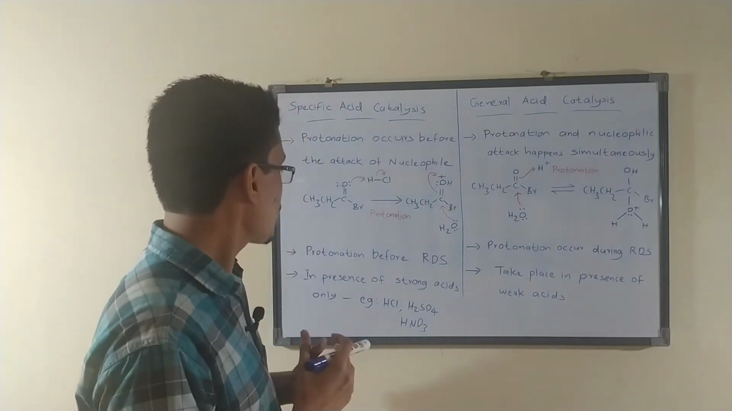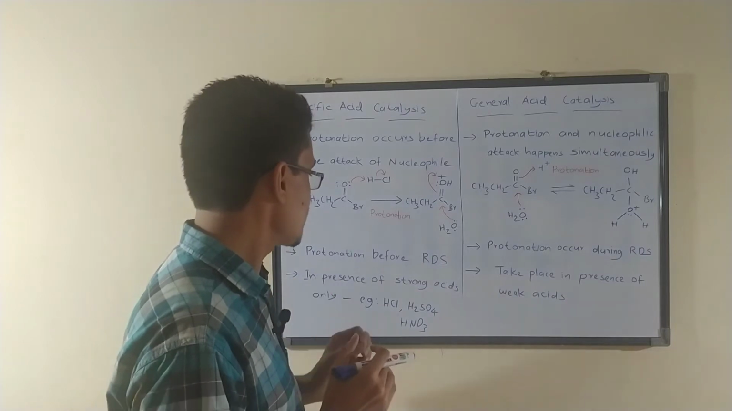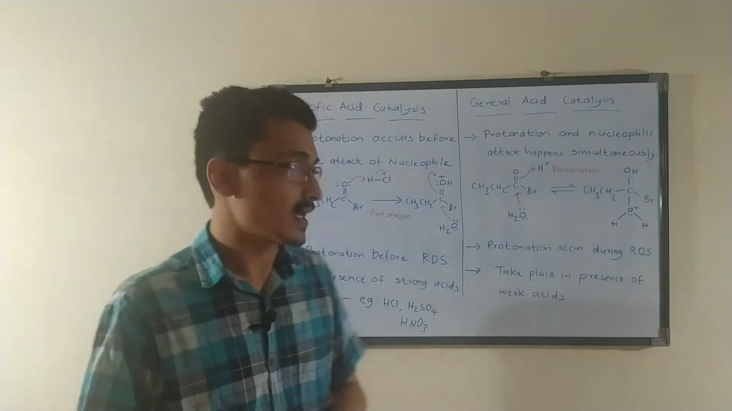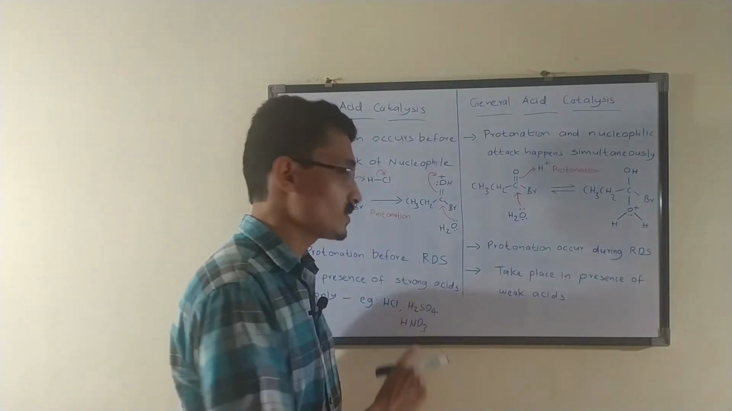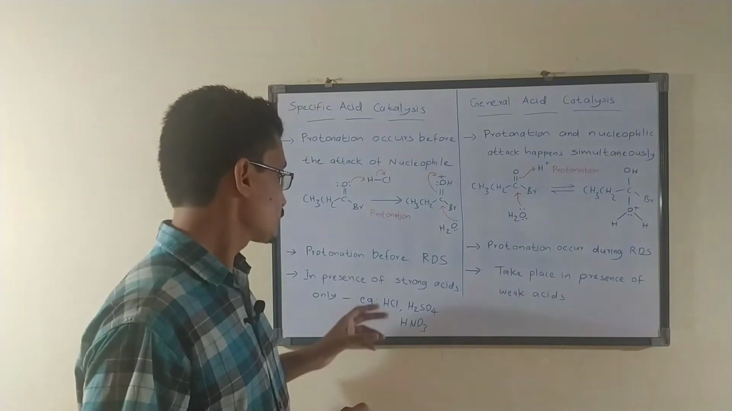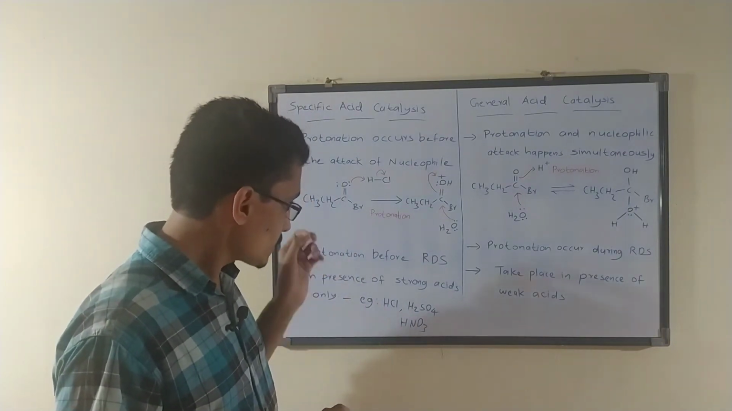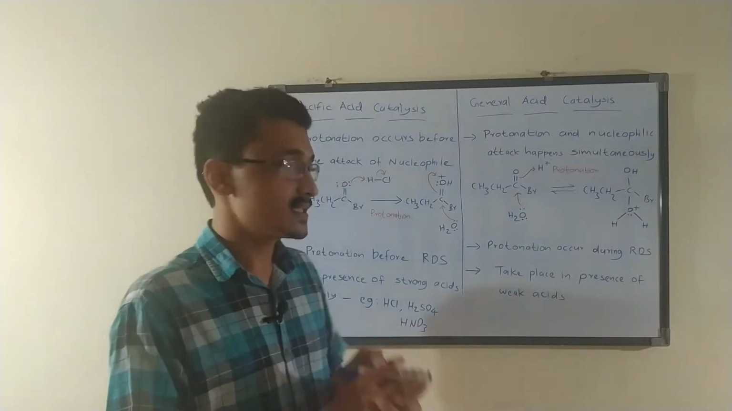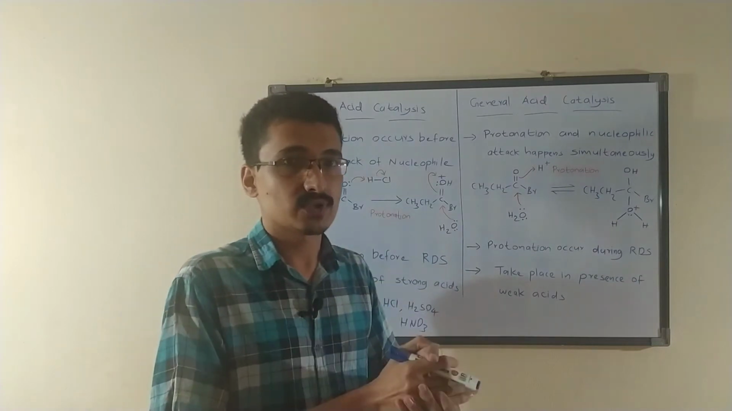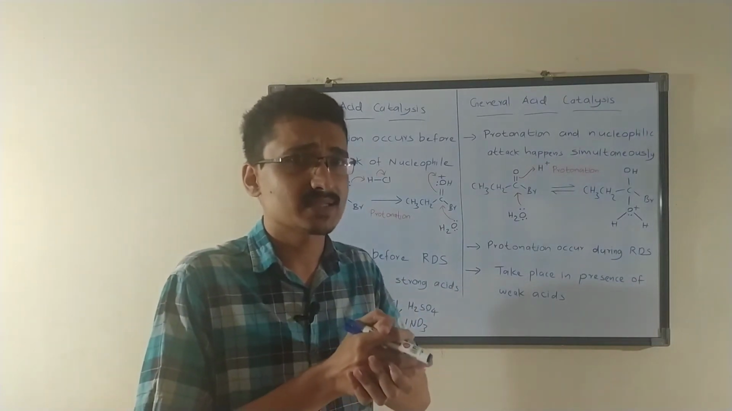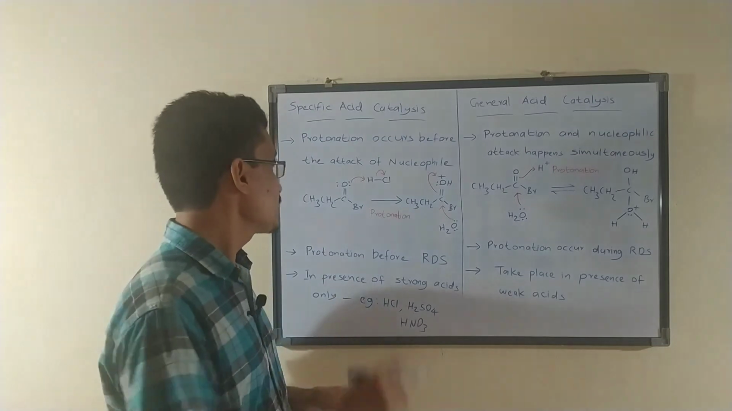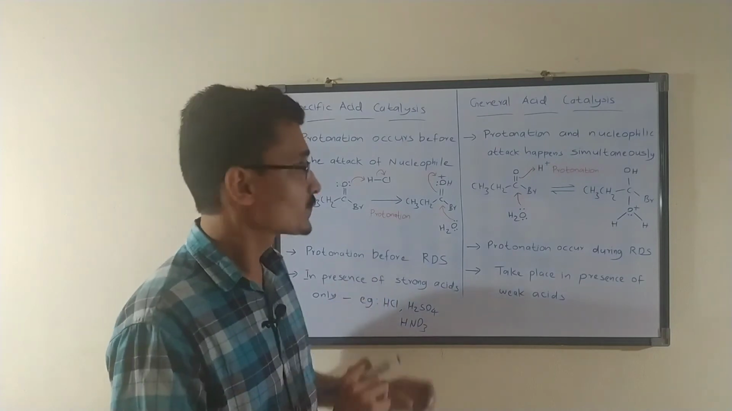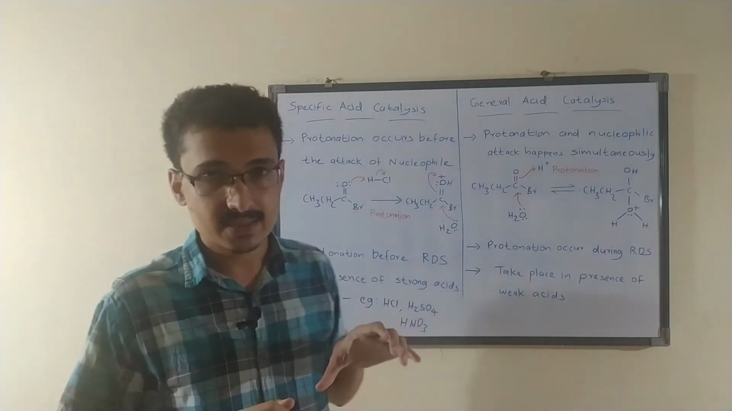The main point regarding specific acid catalysis is that it happens only in the presence of strong acids like HCl, H2SO4, HNO3, etc. This is because there has to be full transfer of H+ ions, that is, protons have to be completely transferred. So for the complete transference of H+ ions, strong acids are required. So specific acid catalysis occurs only in the presence of strong acids. This is all about specific acid catalysis.